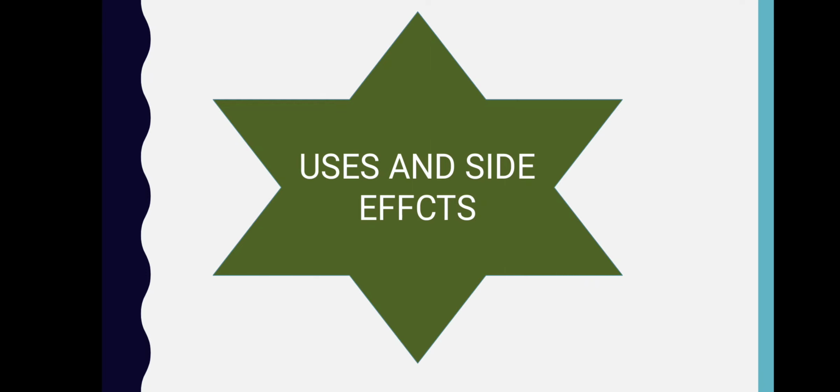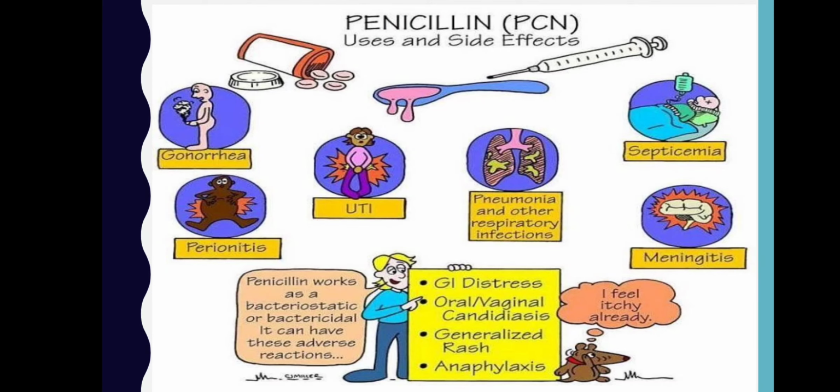Uses and side effects. Penicillin is used in gonorrhea, UTI, peritonitis, pneumonia and other respiratory infections, septicemia, and meningitis. But now, the drug of choice in meningitis in clinical practice is ceftriaxone, which is a third generation cephalosporin.